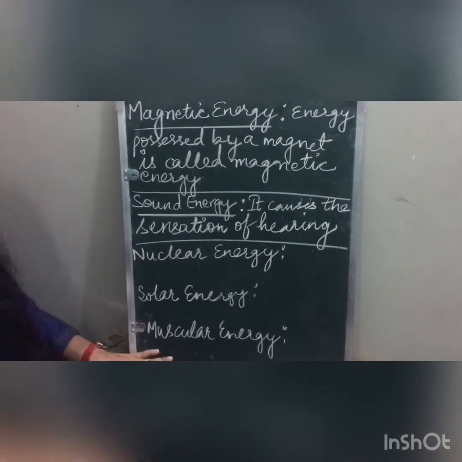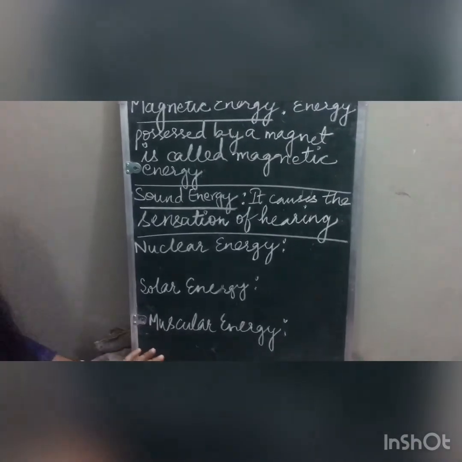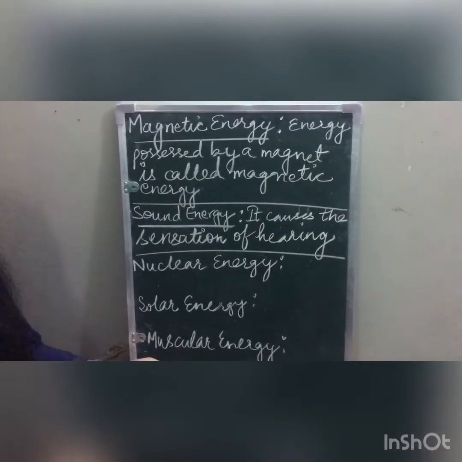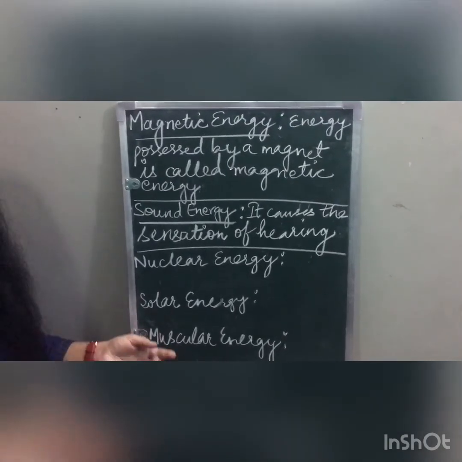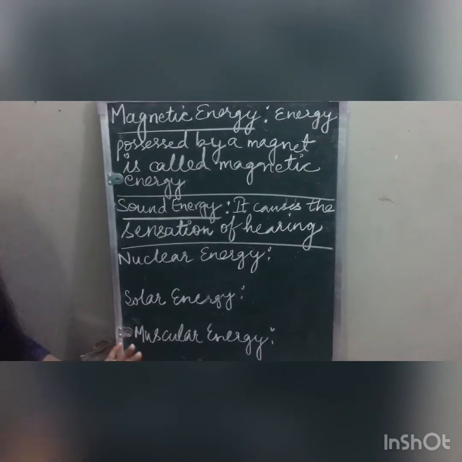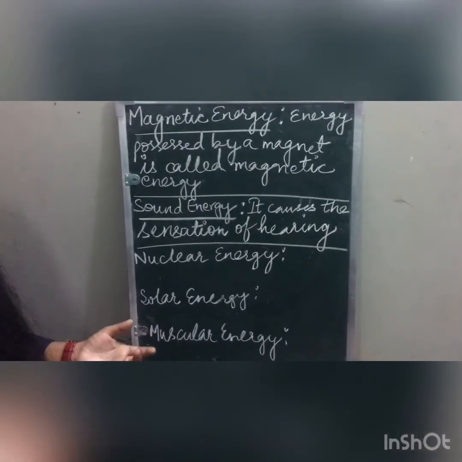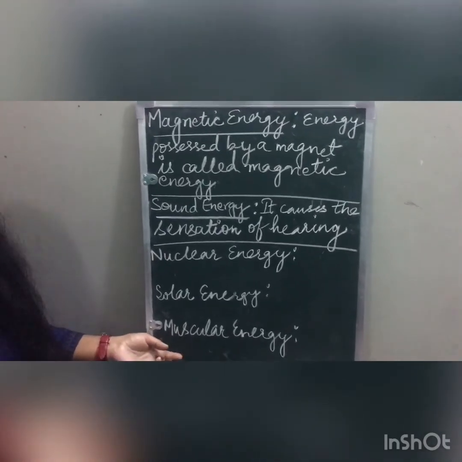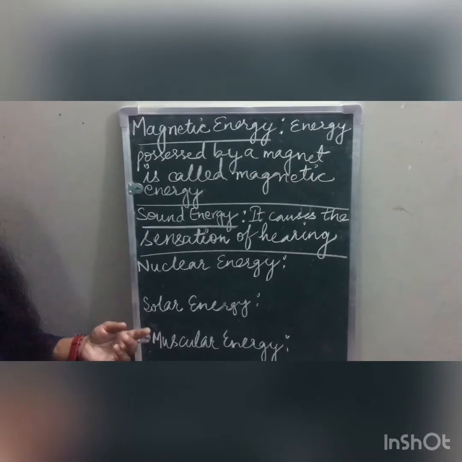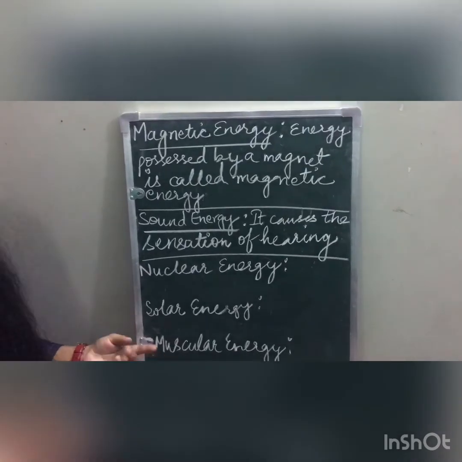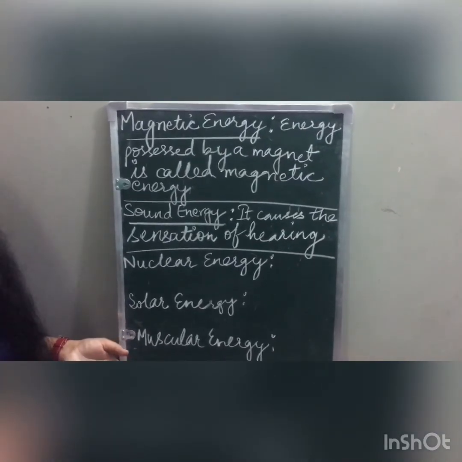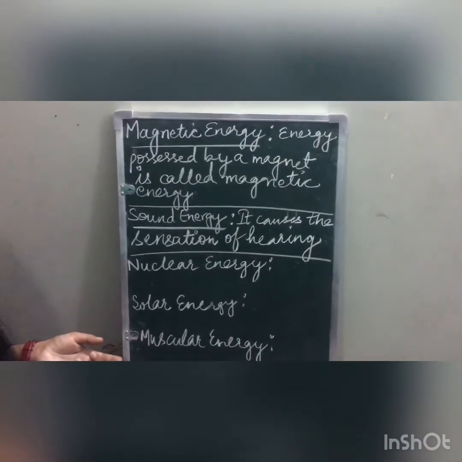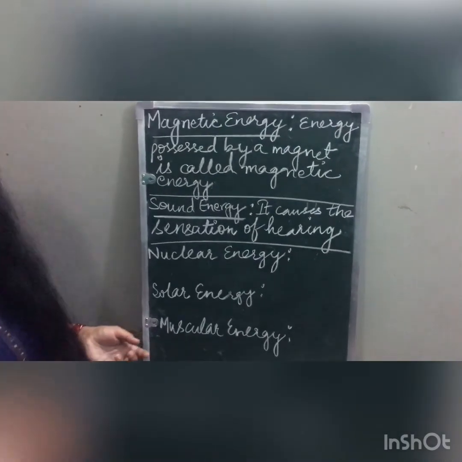Now muscular energy. Last is muscular energy. What is muscular energy? Energy possessed by the muscles of humans or animals is called muscular energy. Whatever work you are able to do, you are able to do because of your muscular energy. A coolie carries heavy loads using his muscular energy. Animals such as horses, donkeys and bullocks use their muscular energy to do useful work for us, students.